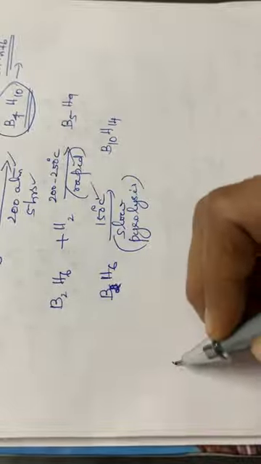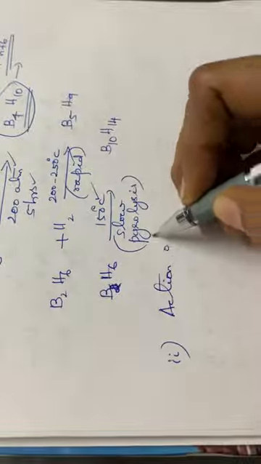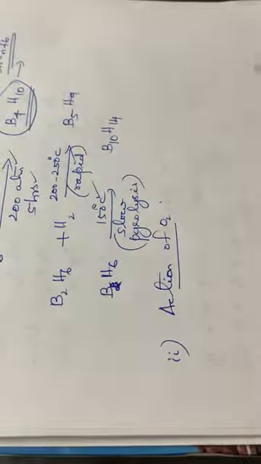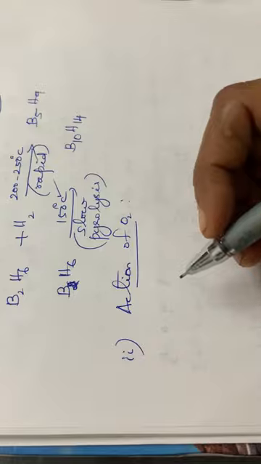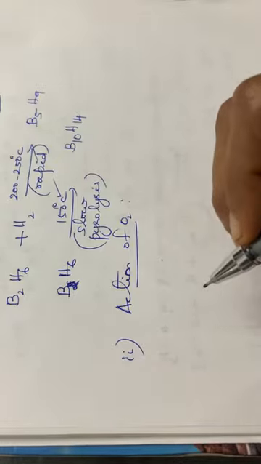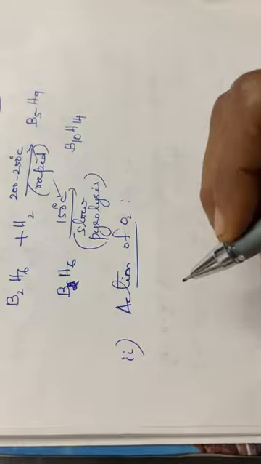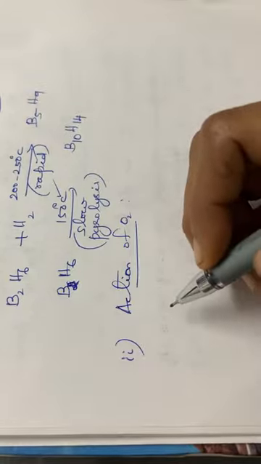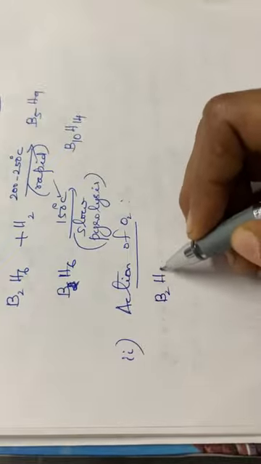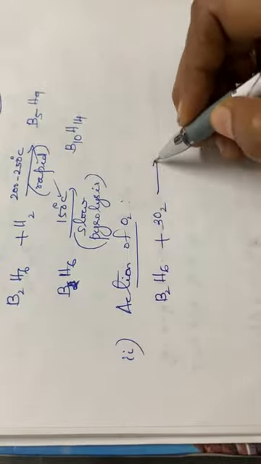Then the second reaction, that is the action of oxygen. See here, this diborane will react with oxygen, giving a very large amount of energy, liberating so much heat. So diborane B2H6 plus 3 molecules of O2 giving B2O3, boron trioxide, plus 3 H2O.